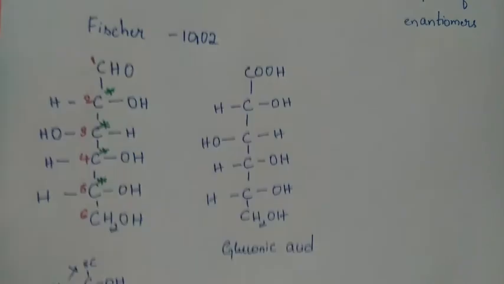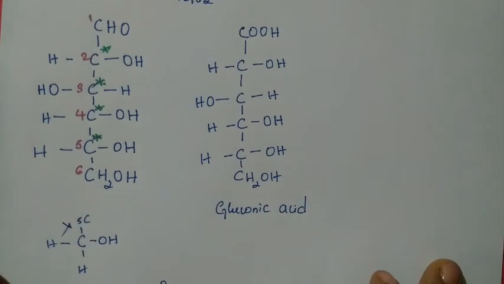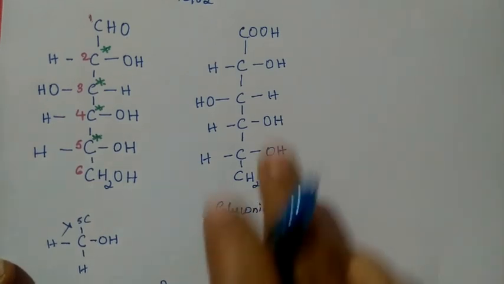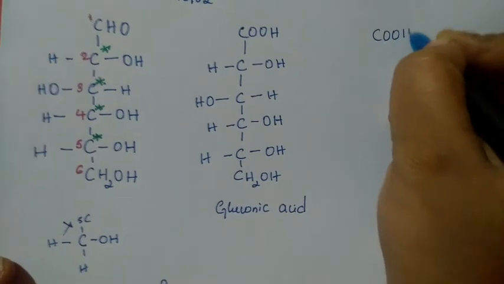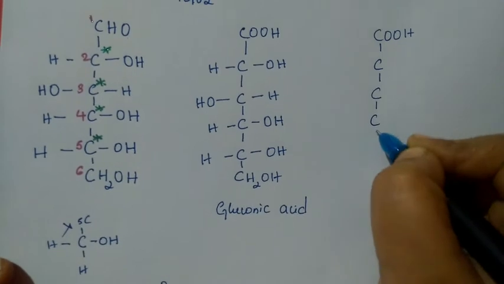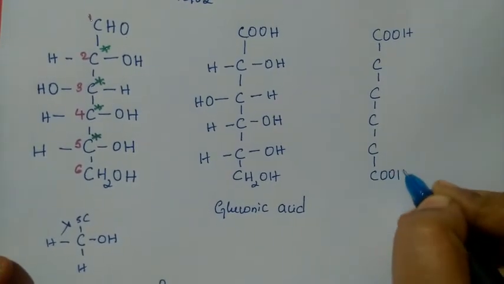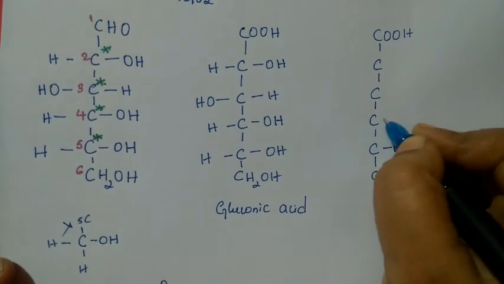Likewise, we can also write the structure for saccharic acid. Same thing, everything is same. The only thing is, instead of the CH2OH group, we need to mention the COOH group itself. If you write it 3-4 times, then you will get the structure properly. And remember, the glucose structure is very, very important.